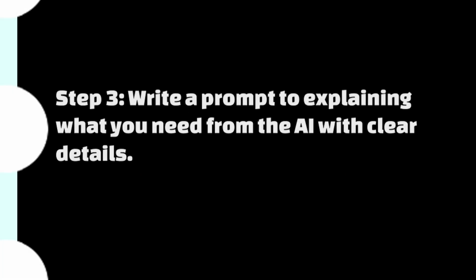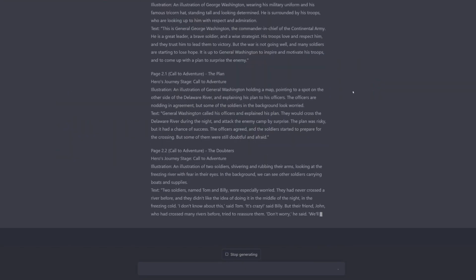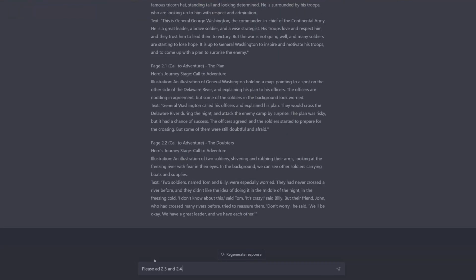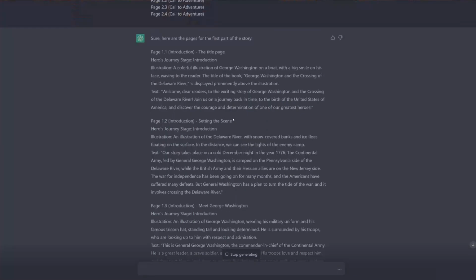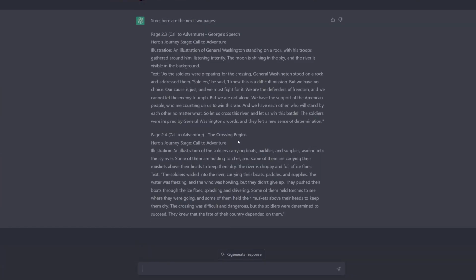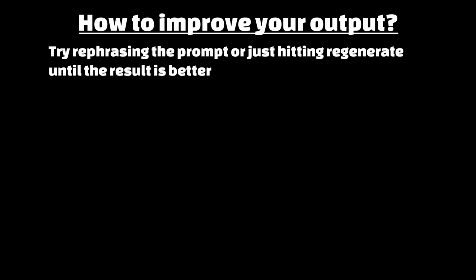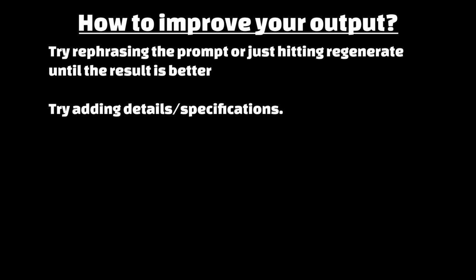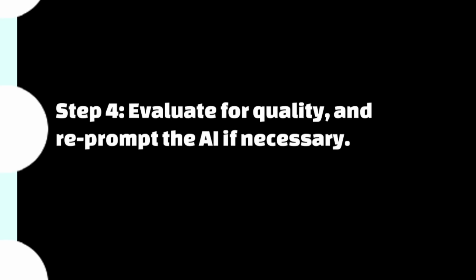It's important to be specific, as this will help ChatGPT understand exactly what you're looking for. After ChatGPT generates the text or illustration, it's important to evaluate it for quality. Check for coherence, accuracy, and relevance to the overall narrative of the project. If the output is not what you were expecting, don't panic. Instead, just try rephrasing the prompt or providing more specific details or examples to help guide the AI's output. It might take some trial and error to get the results you're looking for. For me, it absolutely did, and I probably should have done more of this.